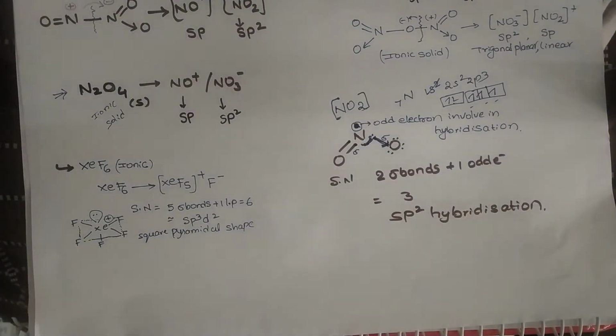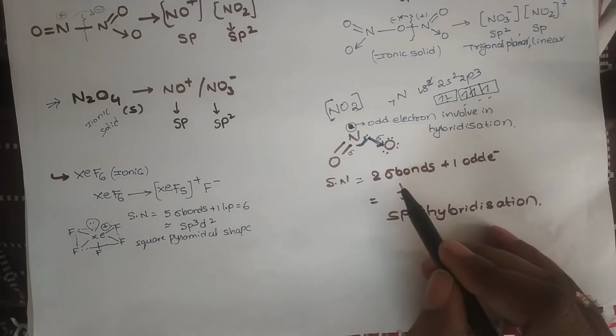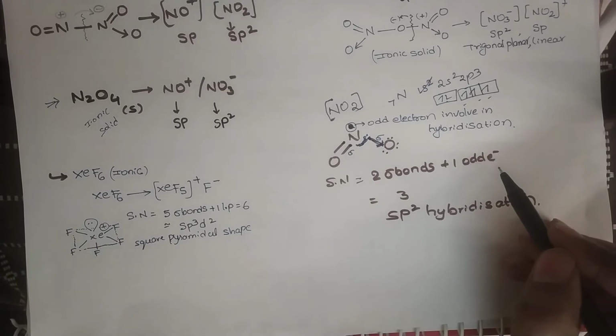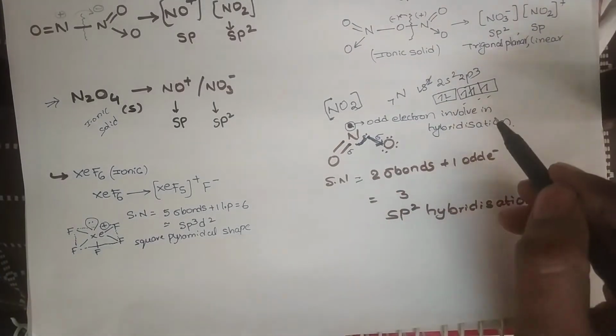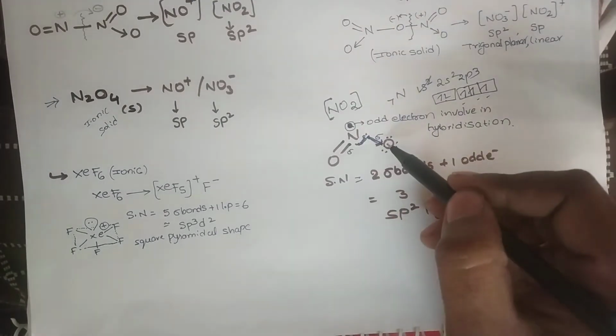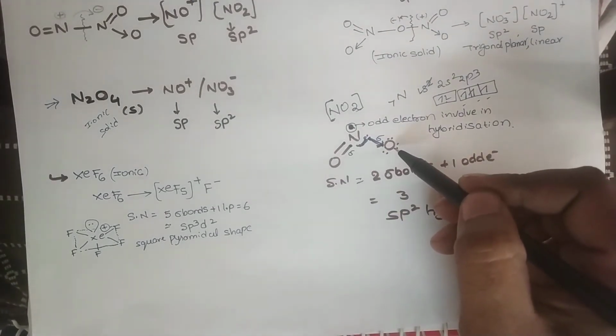At this time we cannot apply the steric number formula, half into V plus M, C. Here the steric number is the number of sigma bonds surrounding the atom plus the number of odd electrons. Here the odd electron can be involved in hybridization. Why? This nitrogen is surrounded by a strongly electron-withdrawing electronegative atom, oxygen.